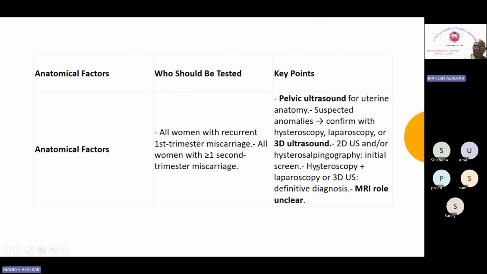There may be an option of hysteroscopy plus laparoscopy, but 3D ultrasound will be better because the rest of the investigations are invasive, whereas 3D ultrasound is non-invasive. So the next investigation of choice will be 3D ultrasound after the plain pelvic ultrasound, if you suspect some anatomical defect. Then you can go ahead with hysterolaparoscopy, etc.